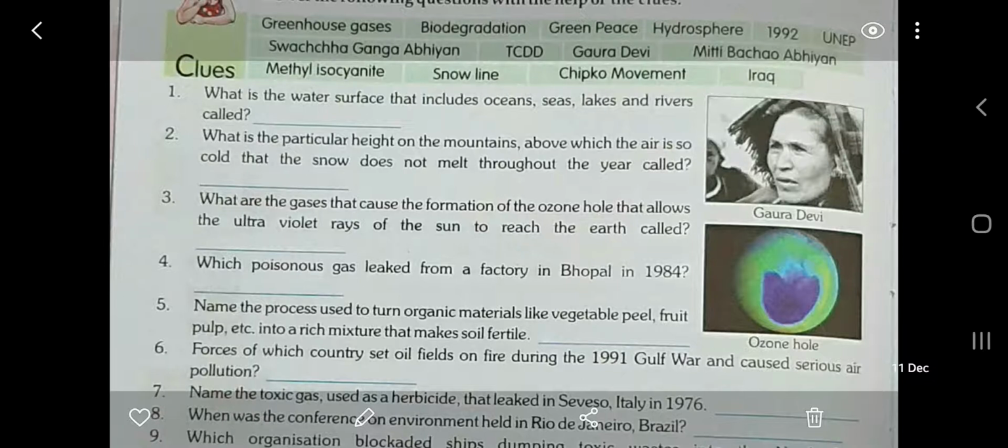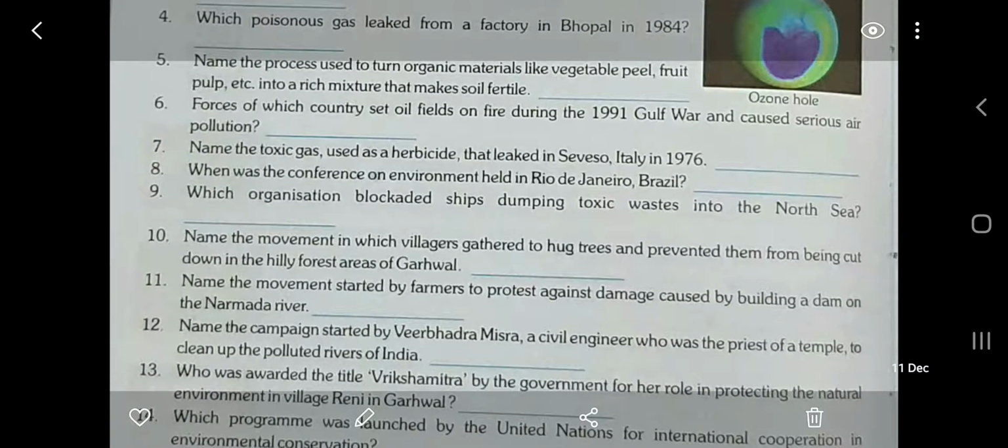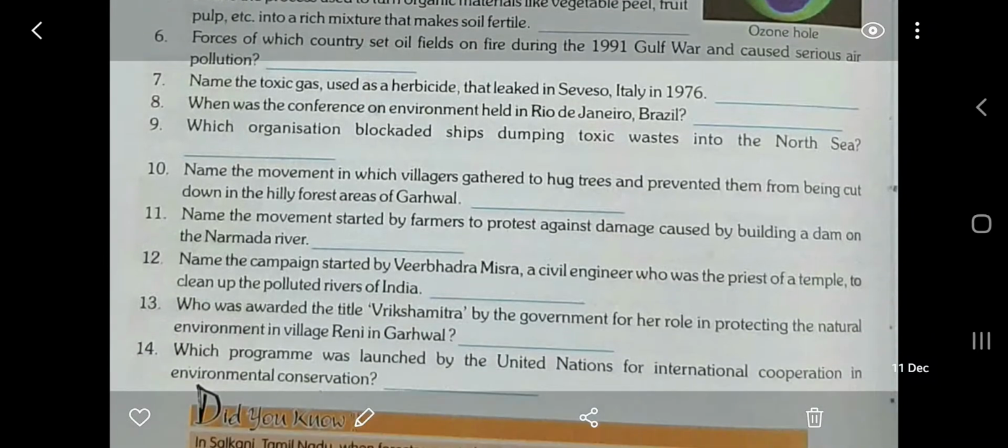Question number 11. Name the movement started by farmers to protest against damage caused by building a dam on the Narmada river. So the answer is Mitti Bachao Abhiyan. Question number 12. Name the campaign started by Veerbhadra Mishra, a civil engineer who was the priest of a temple. Priest means Pandit. Priest of a temple to clean up the polluted rivers of India. So the answer is Swachh Ganga Abhiyan.